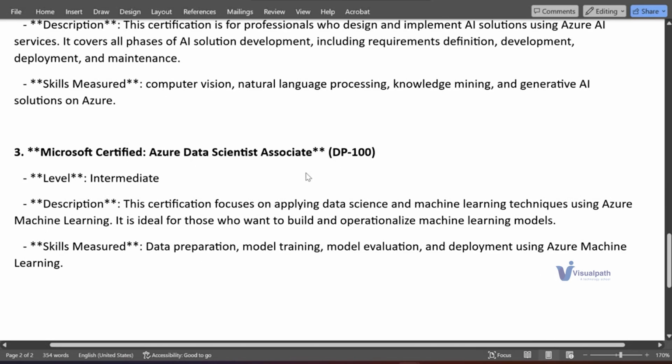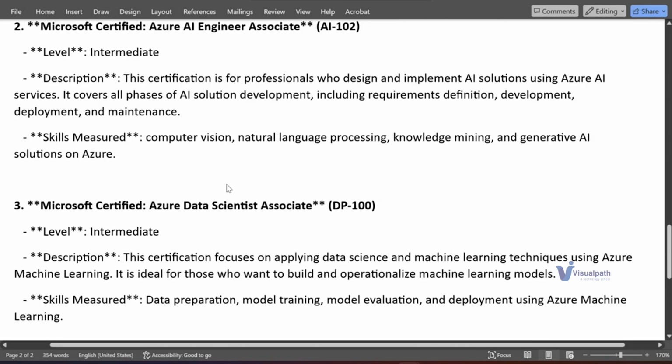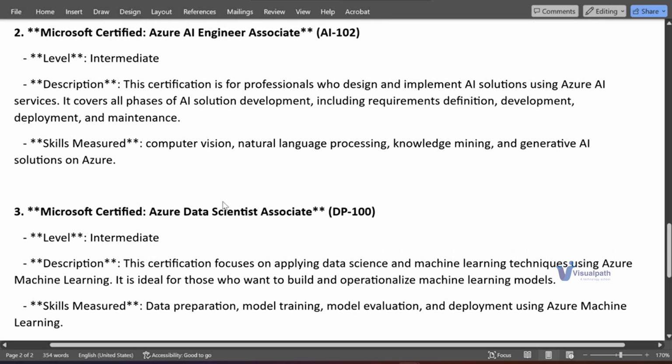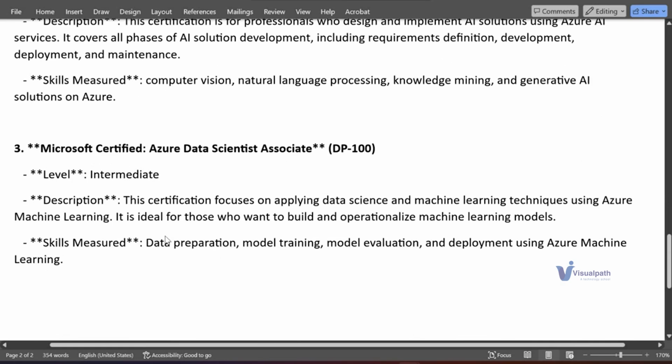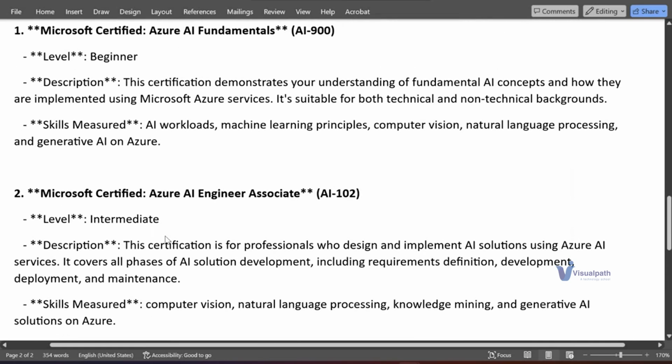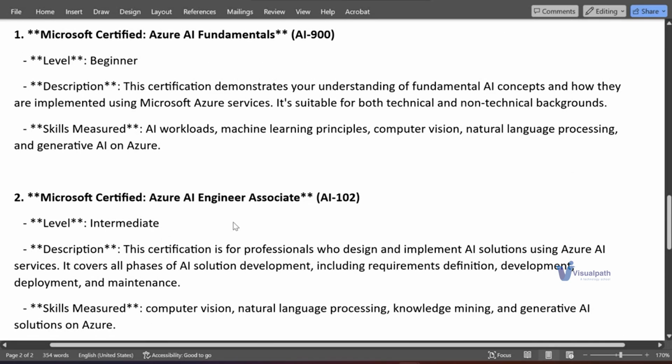We have a third one also. The third one is mostly associated with data scientists. You can also achieve this easily, but you need to have some more knowledge of statistics. But one and two are mostly achievable. And what is the duration of this course? It will be 45 days. Okay.